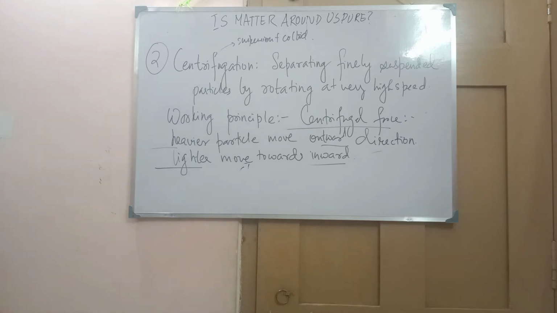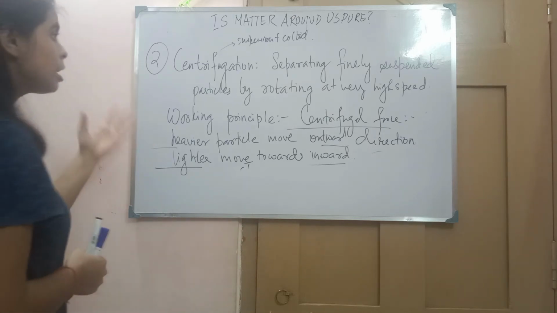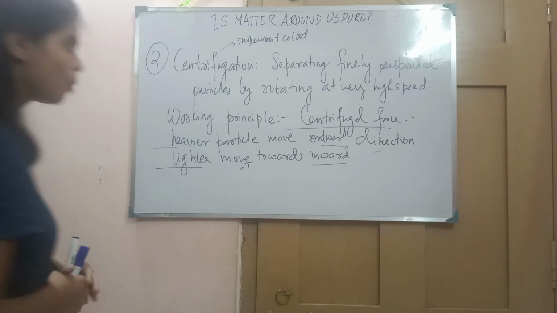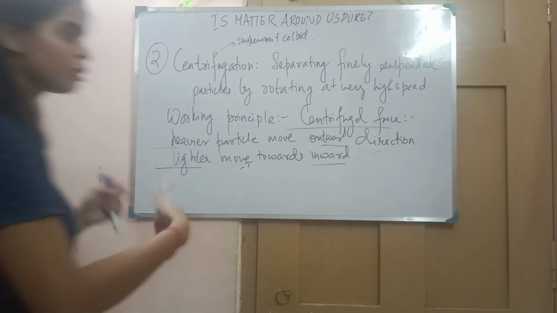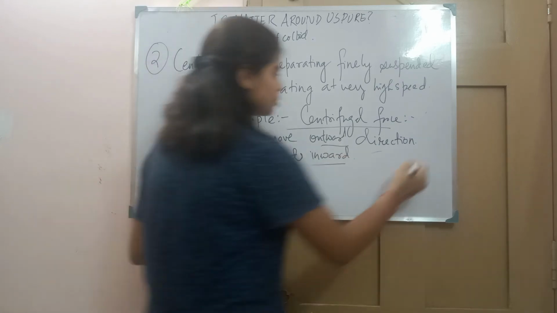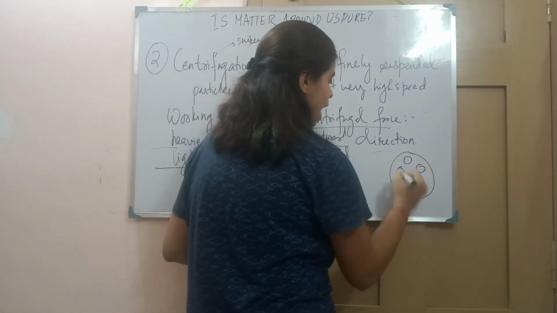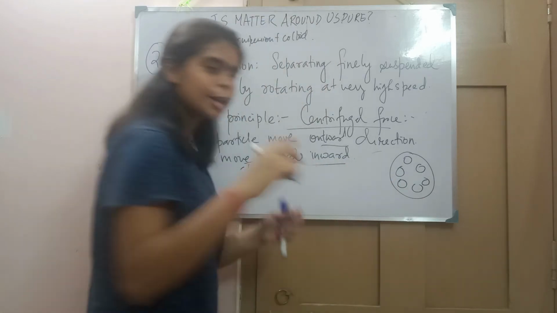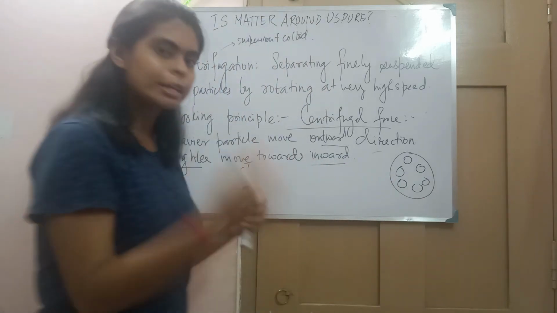What actually happens? Centrifugation works under centrifugal force. There is a certain machine in which we place the test tube, and in the machine there are certain holes, and in these holes we place the test tube containing the mixture.